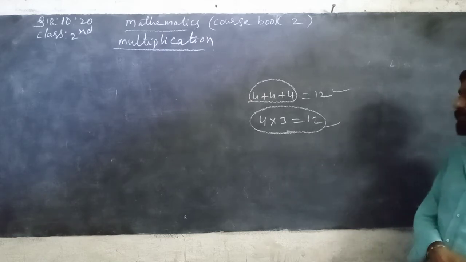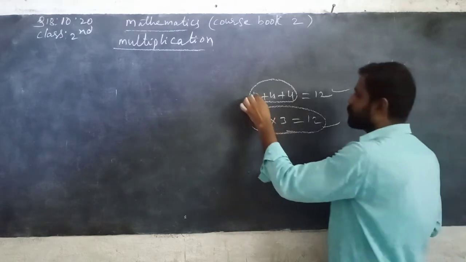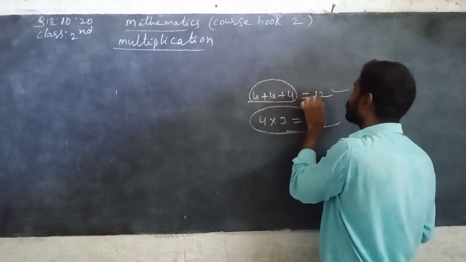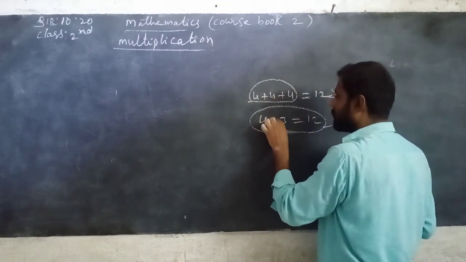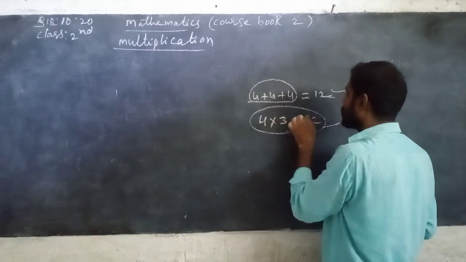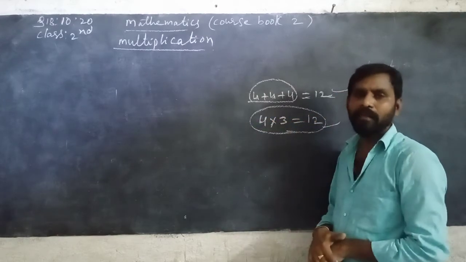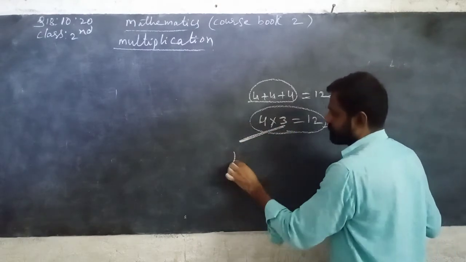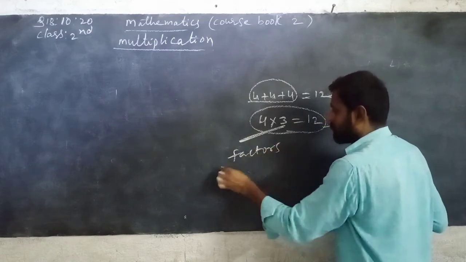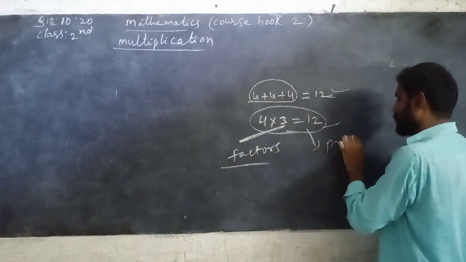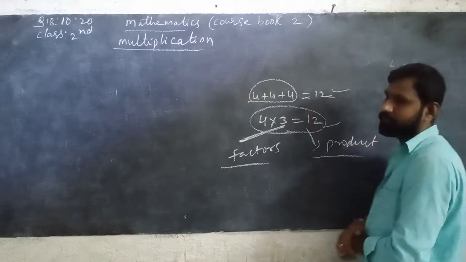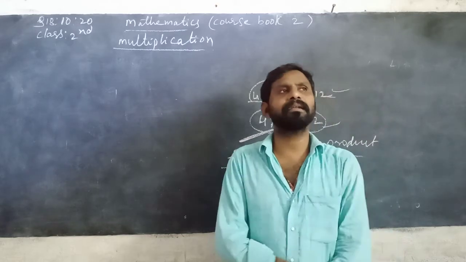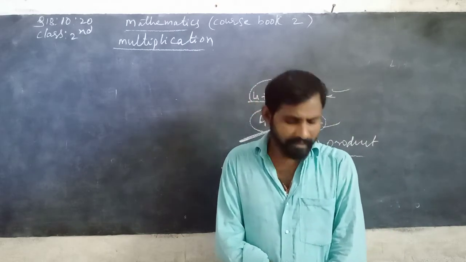Multiplication is repeated addition. So 4 plus 4 plus 4. 4 plus 4 is 8, 8 plus 4 is 12. So 4 is repeated 3 times. So 4 3s are 12. These 4 and 3 are called factors, and 12 is called its product. Multiplication is nothing but repeated addition.